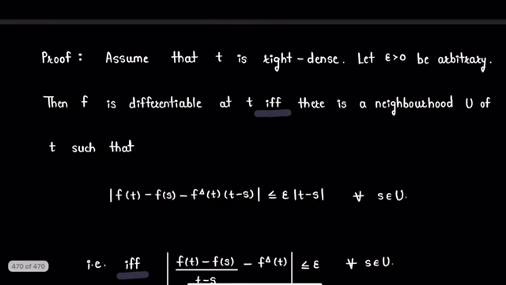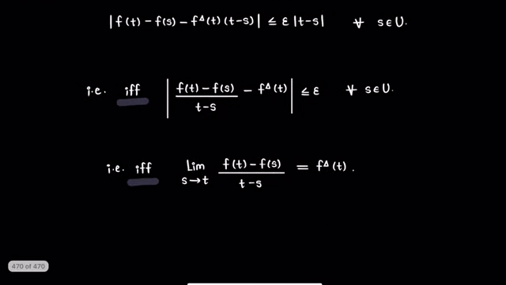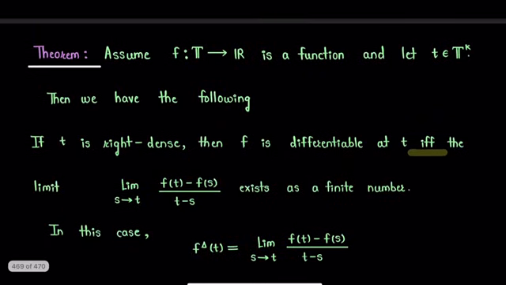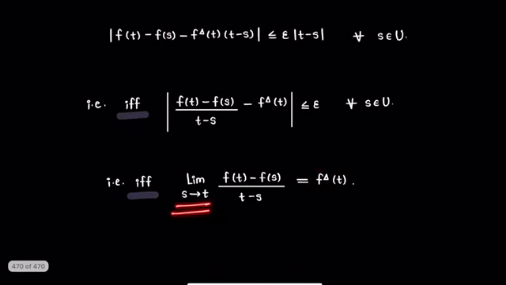Now since epsilon is an arbitrarily chosen positive real number, we can make it as small as we want. So from here we can conclude that limit s tends to t f of t minus f of s divided by t minus s is equal to f delta t. So we have proved that if a point t is right dense point, then function f is differentiable at point t if and only if this limit is some finite number, and delta derivative of function f at point t is equal to limit s tends to t f of t minus f of s divided by t minus s, which is some finite number. And this completes our solution.